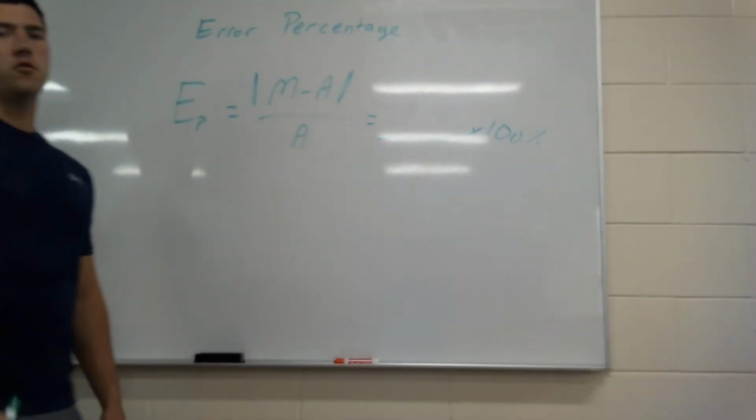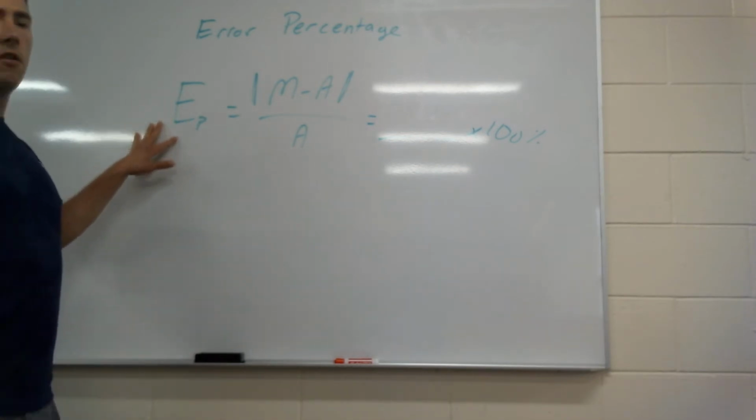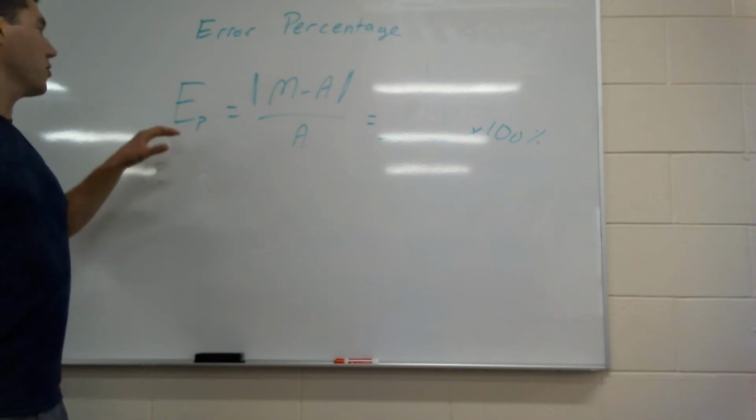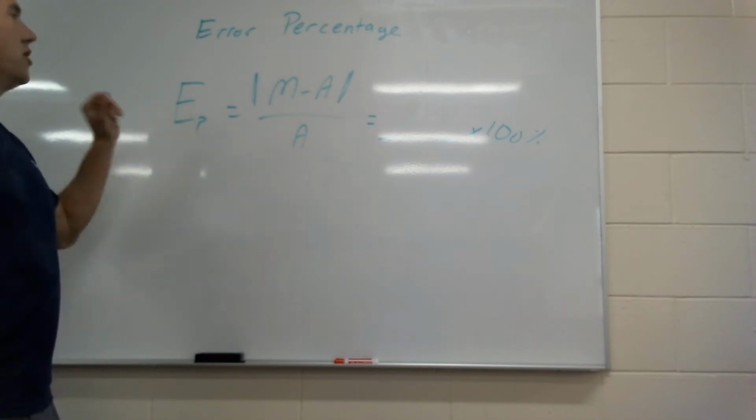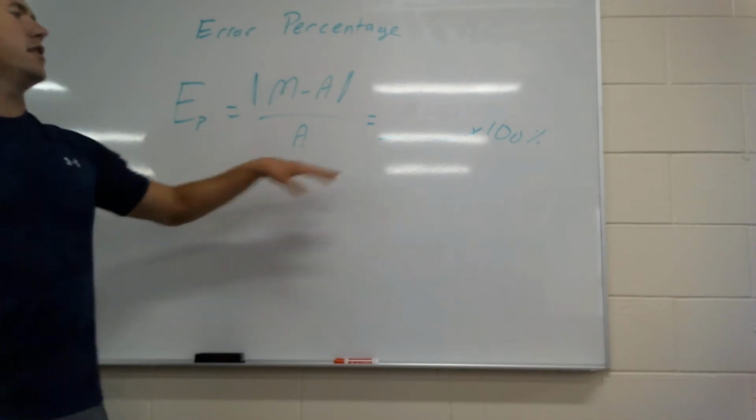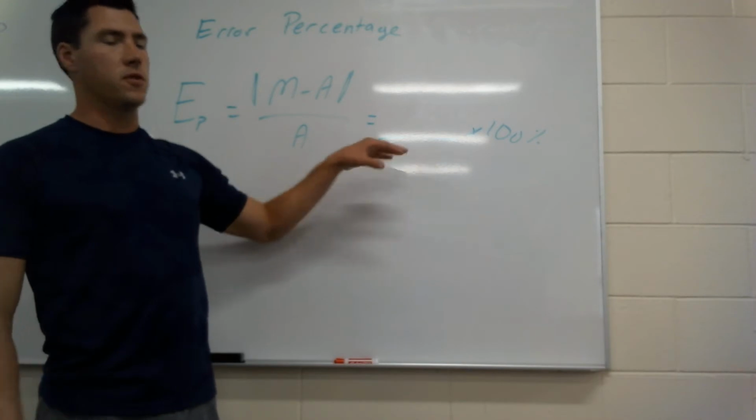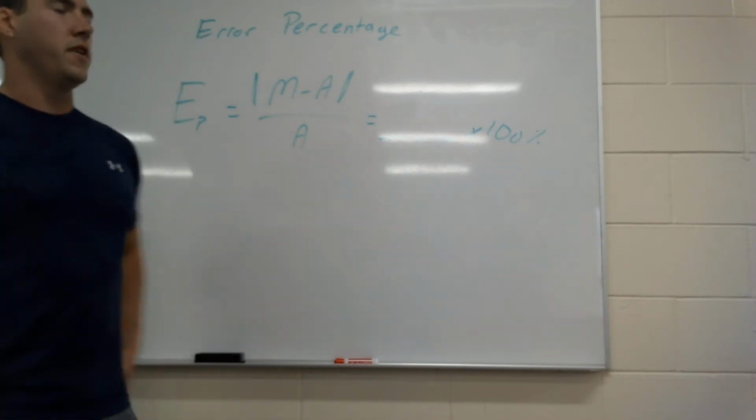All right, so we have the big E, which is just saying error, and that's percentage-wise. So we're trying to find the actual error percentage. In here we have M minus A over A equals something, and then you times it by 100 to actually get the percentage. It'll give you a decimal first, times it by 100, and you'll be finding the percentage.